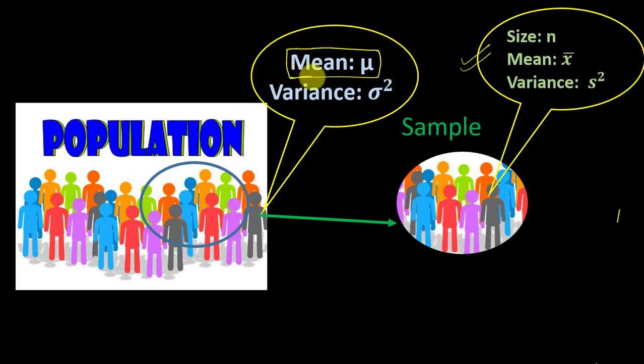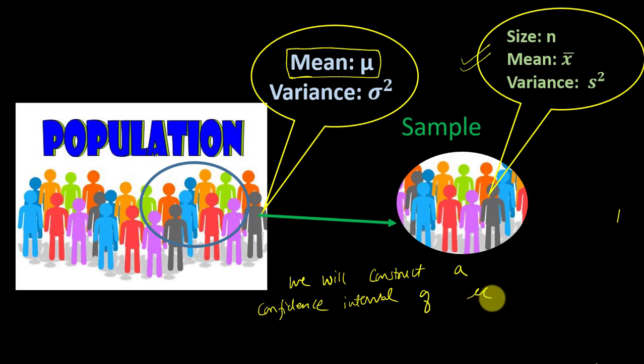So we will construct a confidence interval of mu, based upon the data provided by the sample.